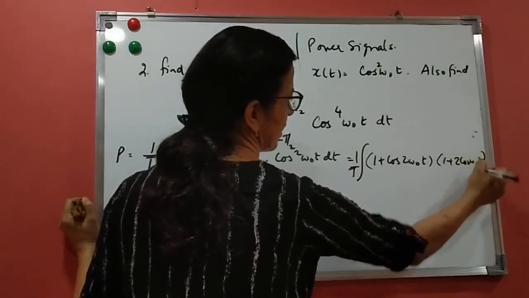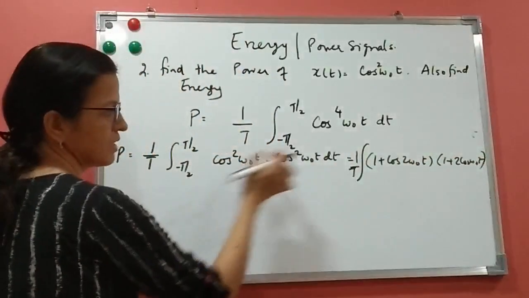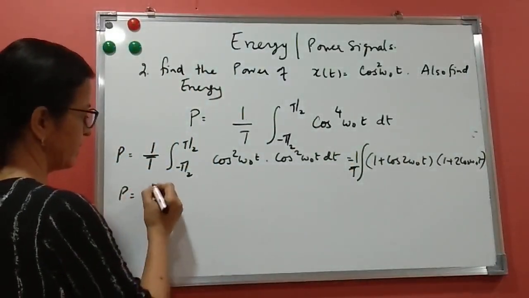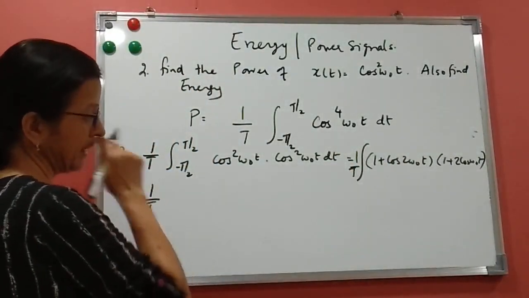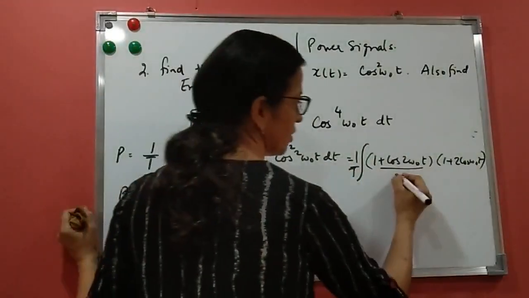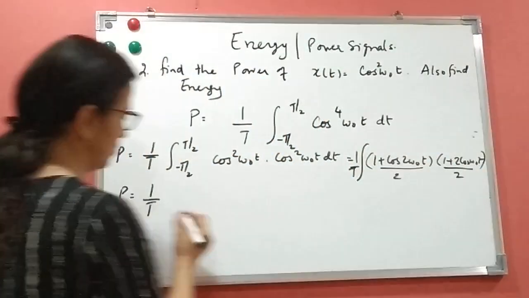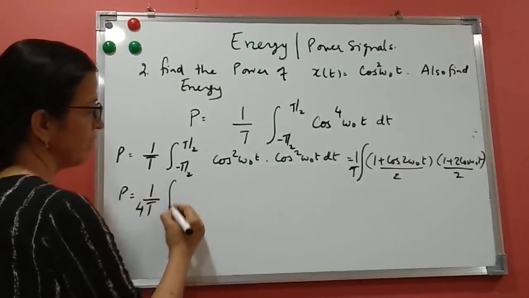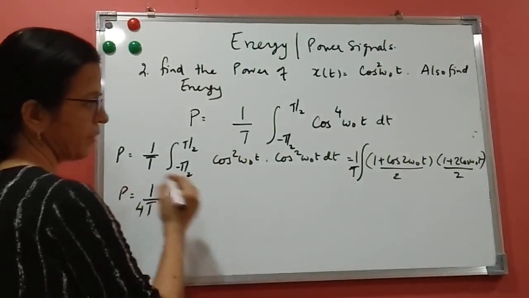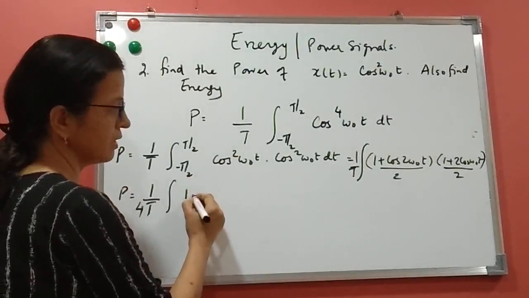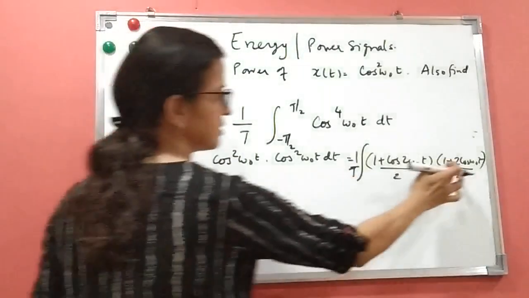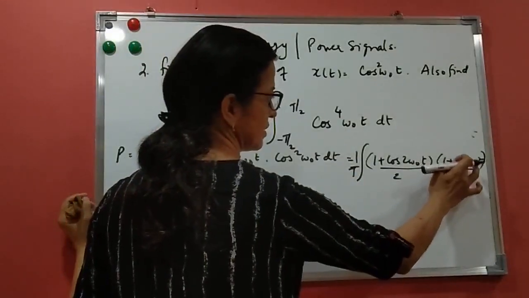Okay, so I'll write it down in the next step. You know this is nothing but 1 plus cos 2 omega naught t into 1 plus cos 2 omega naught t, so I'm doing it in detail here. 1 by t and 1 plus cos 2 omega naught upon 2, times 1 plus cos 2 omega naught upon 2. So bring this to this side, and inside multiply what you have: 1 into 1 is 1, and you get 1 plus cos 2 omega naught.